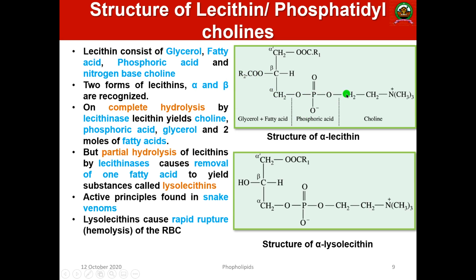One H will be replaced, and there it will be CH2, N(CH3) thrice. There is a positive charge center, as you can see, and this residue will be attached instead of hydrogen. That is known as choline. That is the structure of lecithin. That is alpha lecithin, because the phosphate group is attached to the alpha position of the glycerol.